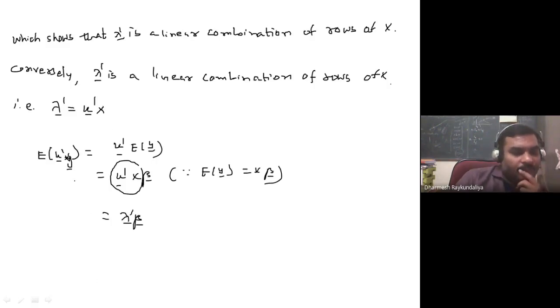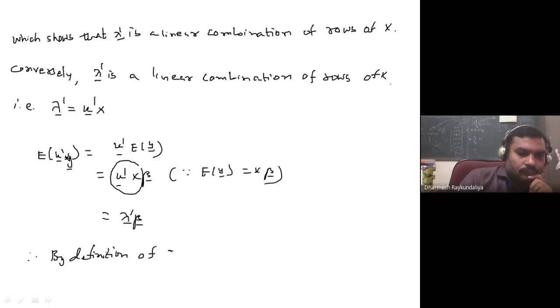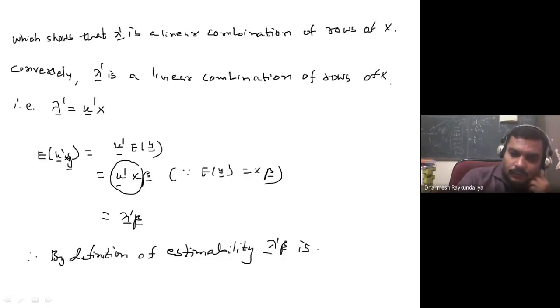So we have proved that u dash y is a linear function of observation whose expected value is lambda dash beta. Therefore, by the definition of estimability, lambda dash beta is an estimable parametric function.